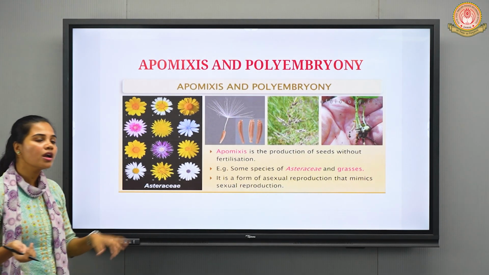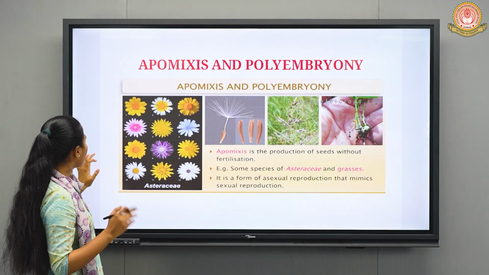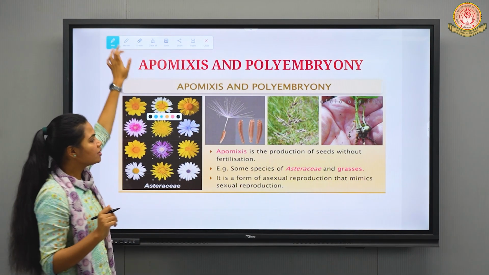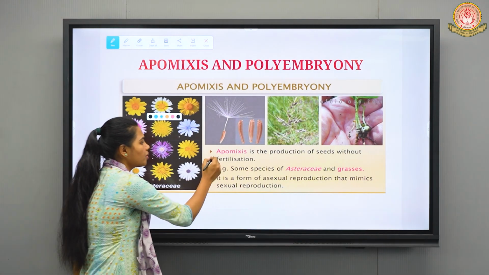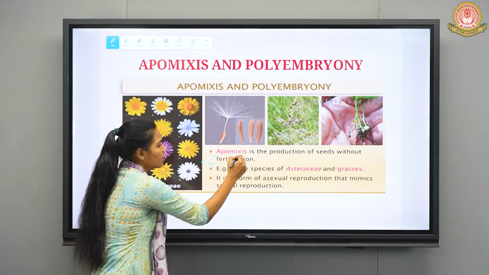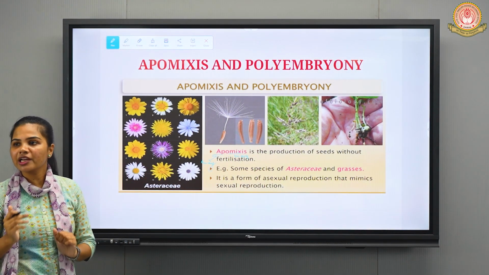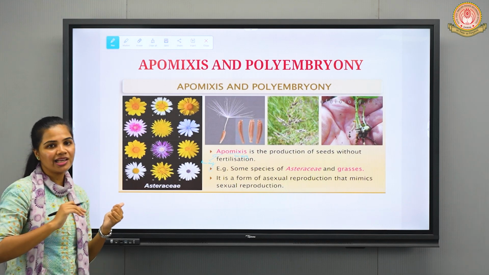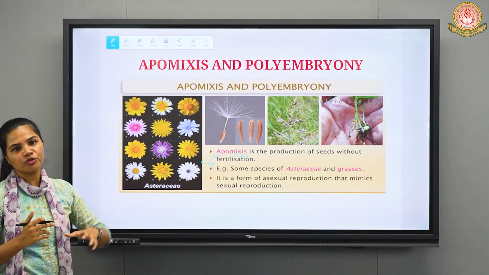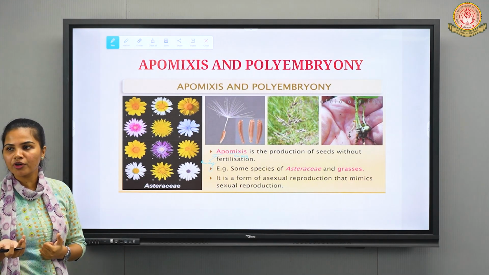So that is known as what? Apomixis. You can remember apomixis as away from mixing. Mixing as in what? Male gamete and female gamete we are talking about. When the male gamete and female gamete fuse together, it will form what? Zygote, which will further give rise to embryo, and finally seed is going to get developed.